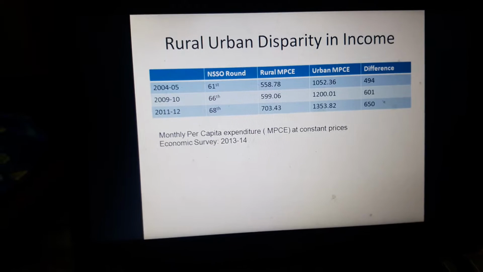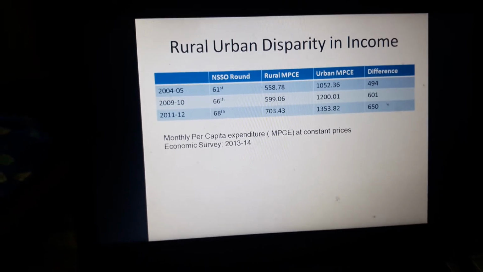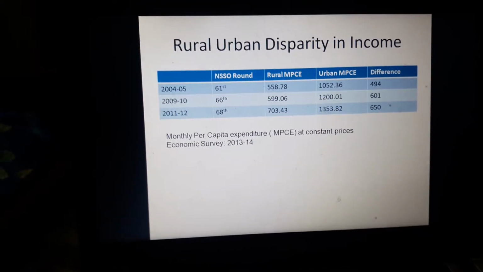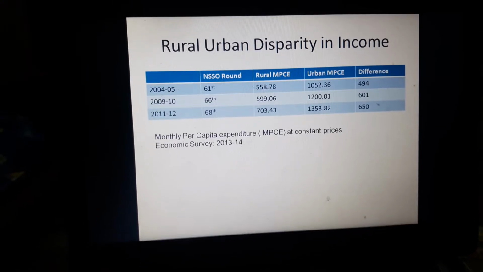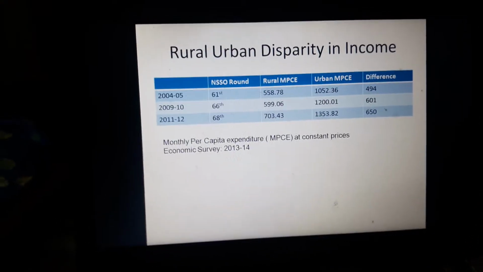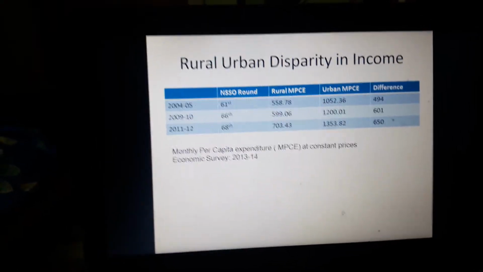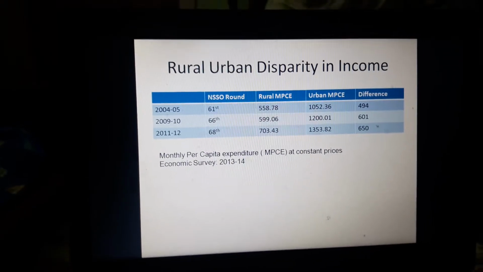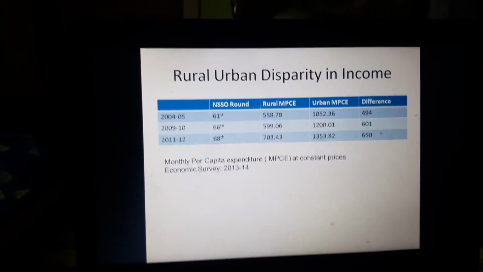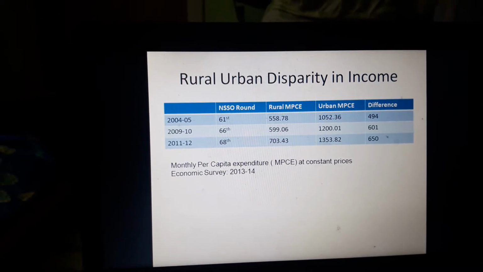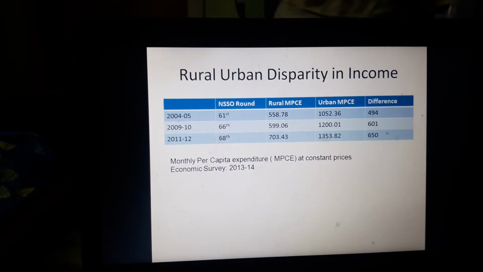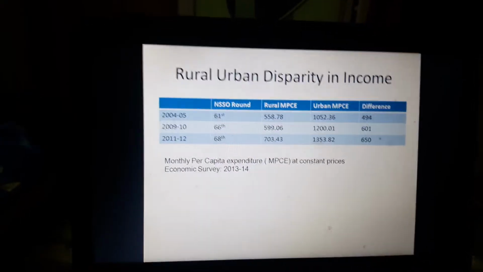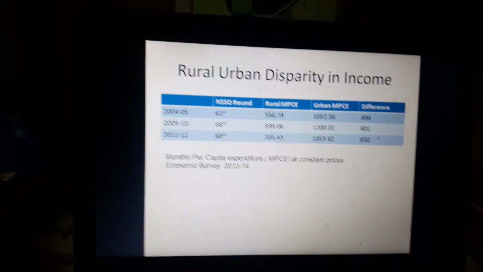Now in the next, 66th round, for the rural areas the MPCE was 599.06 and for the urban areas it was 1200.01, and the difference is 601. So the difference has increased as compared to 2004-05. And then if we consider 2011-12 data, the rural MPCE was 703.43 and the urban MPCE was 1353.82, and the difference is 650. So the difference further increased to 650.